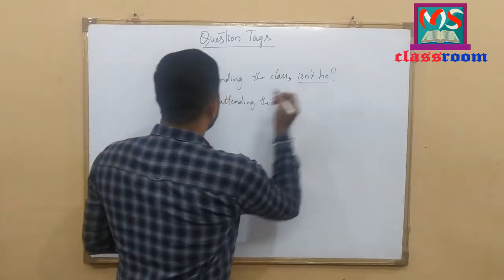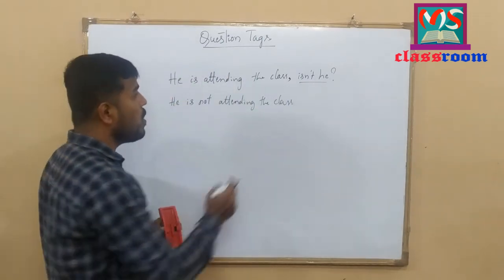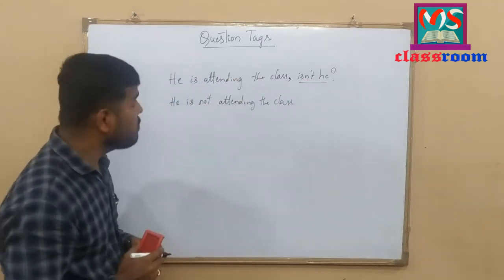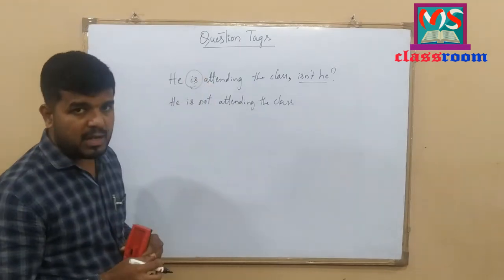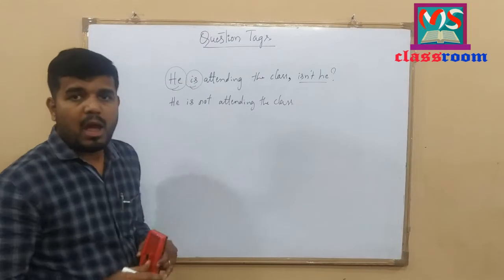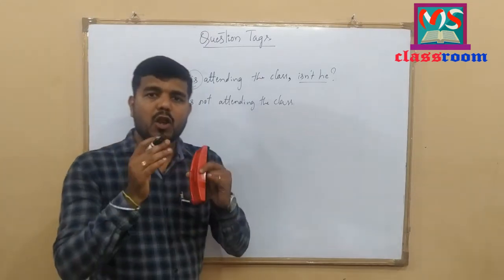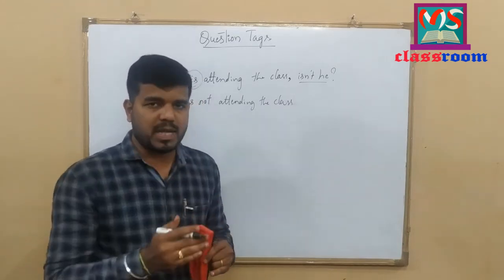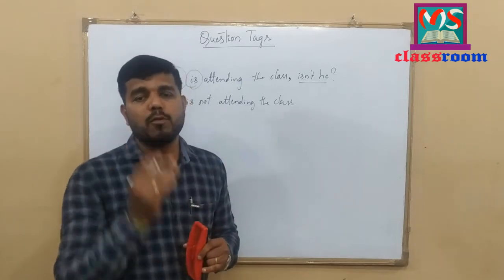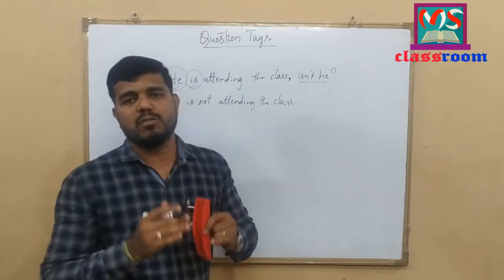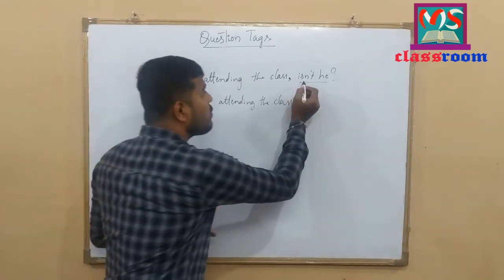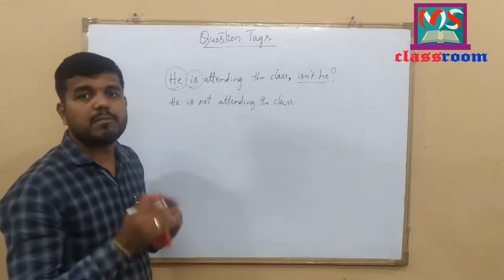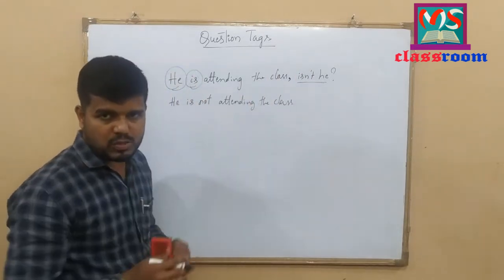Look at the changes here. This is a positive statement, so I have used a negative question tag. To add the negative question tag, I have used the auxiliary of the statement and the subject of the statement. Whenever we write interrogative sentences, we should write auxiliaries before the subject to make it an interrogative sentence. So here, to add the question tag, I have used the auxiliary of the statement before the subject of the question. I hope you have understood.